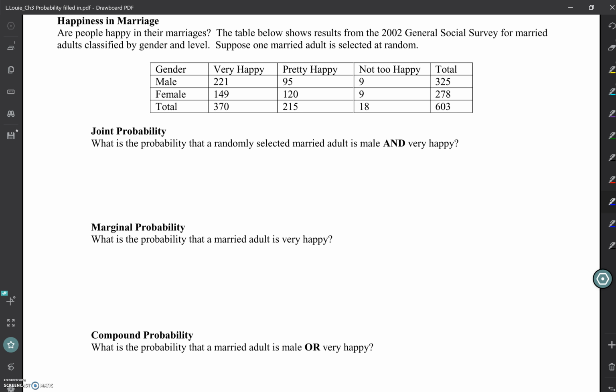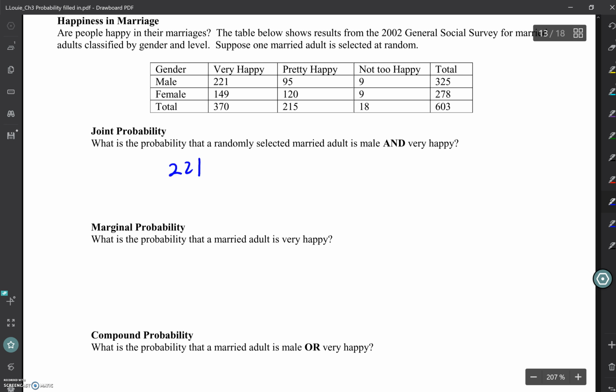So, where is a male and very happy? How many of them are those? 221. And we're selecting just a married adult. So how many are we selecting this out of? 603. So what does that give me? 0.37.